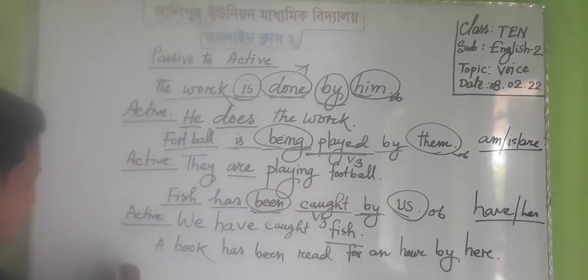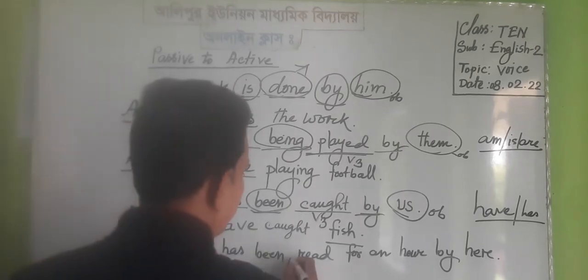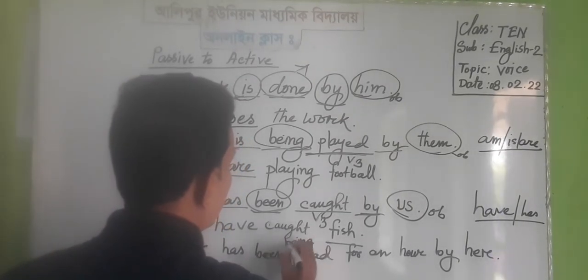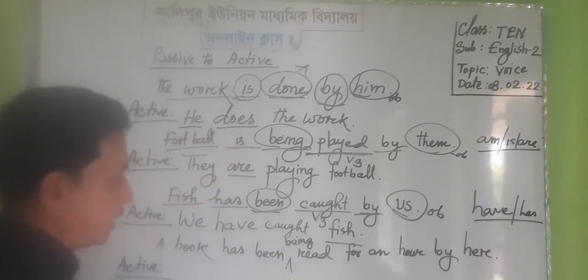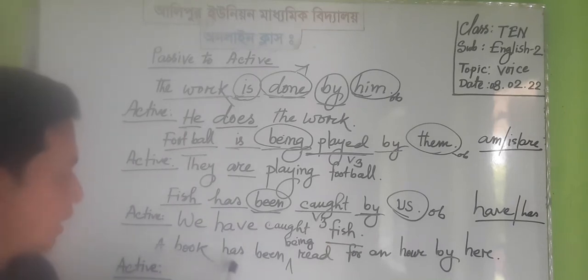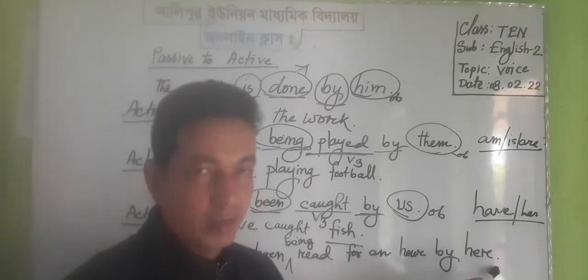Dear students, this is an example of present perfect continuous tense of passive voice.